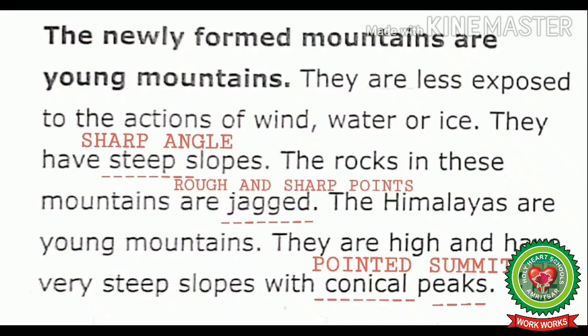They are high and have very steep slopes with conical peaks. Students, underline the word steep means sharp angle. Jagged means rough and sharp points. Conical means pointed. Peaks means summits.